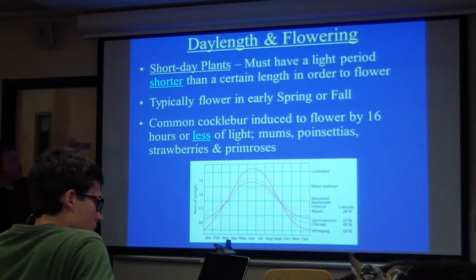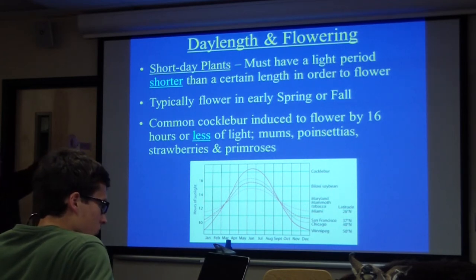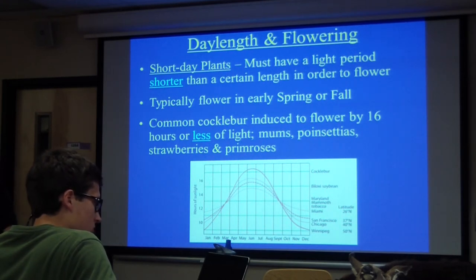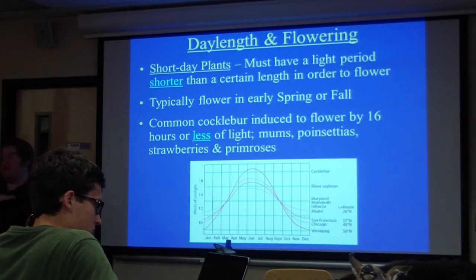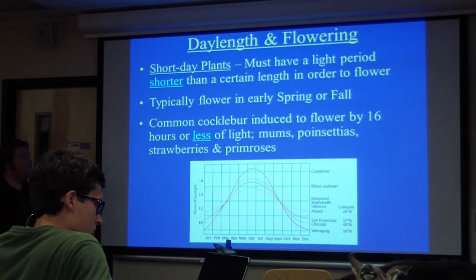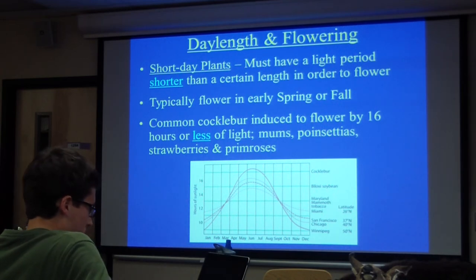So common cocklebur, here's an example of what I'm talking about, will flower by 16 hours of light or less. 16 hours of light, that's a pretty long day, if you think about it. 16 hours of light and 8 hours of dark, that's a long day. But cocklebur will flower with 16 hours of light or less. That's why it's a short day plant.